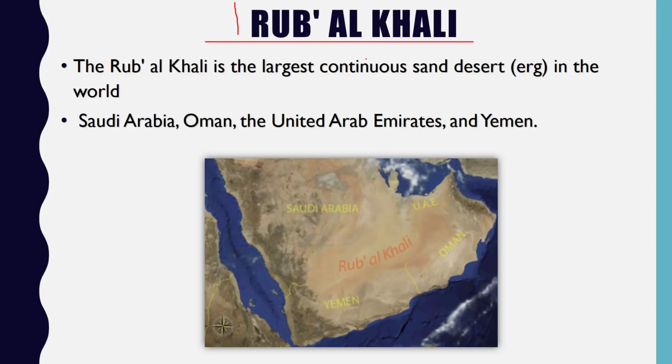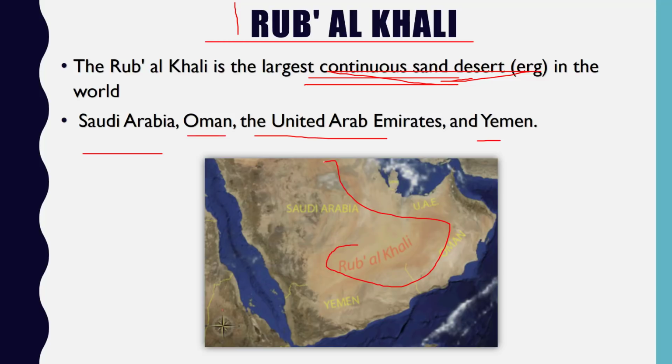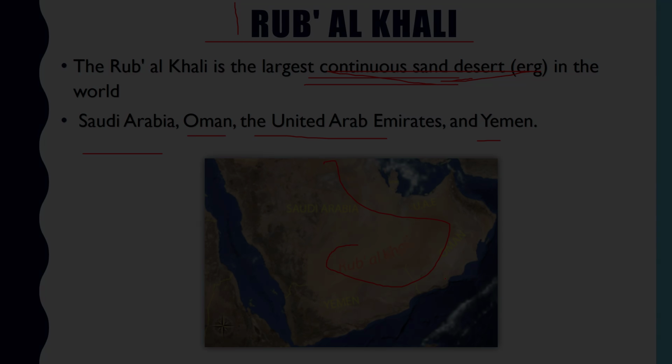About Rub al Khali, it is the largest continuous sand desert. Remember this word, continuous sand desert in the world, and it covers territories of 4 major countries: Saudi Arabia, Oman, UAE and Yemen. Right here you can see this is Rub al Khali in the Arabian Peninsula.